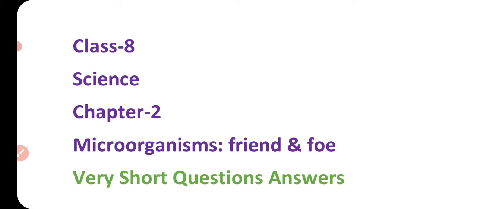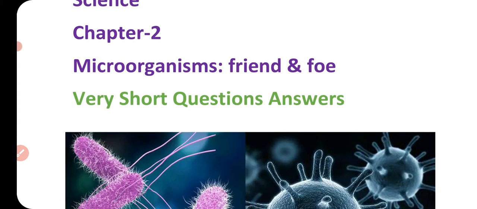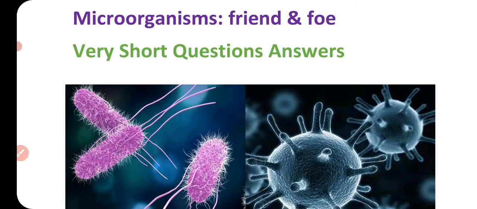Today, I'm going to solve some questions of chapter 2. The name of the chapter is Microorganisms, Friend and Foe, and this chapter is taken from class 8 science. The type of questions are very short question answers. Because this chapter's name is Microorganisms, the questions are based on them. We will solve them, and you try to answer before me so that you can do your revision for your exam.